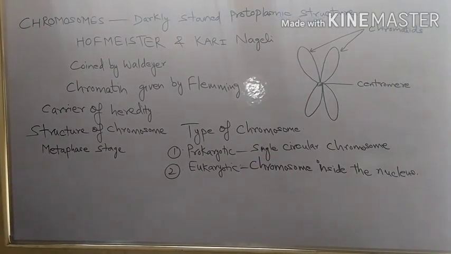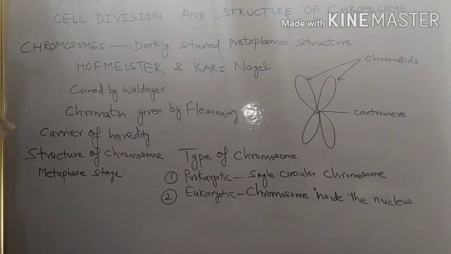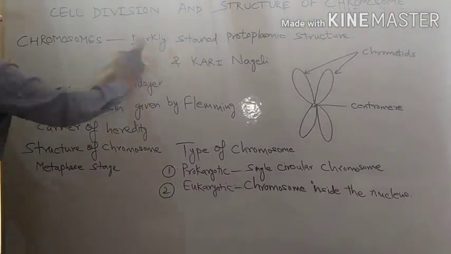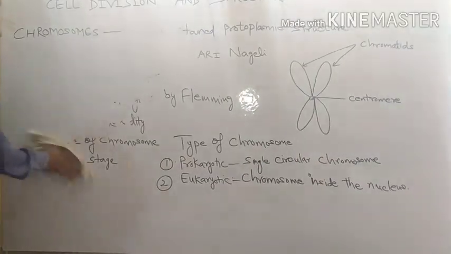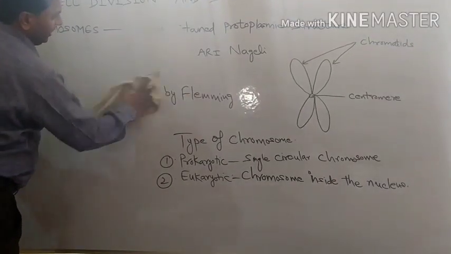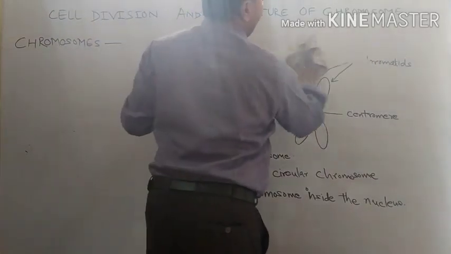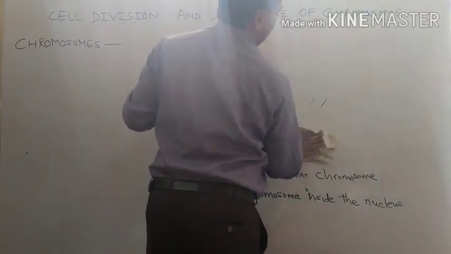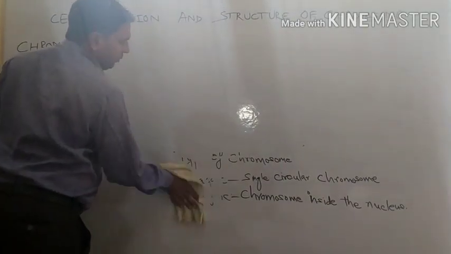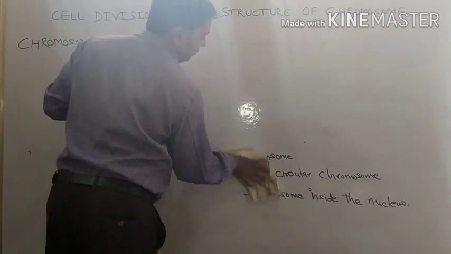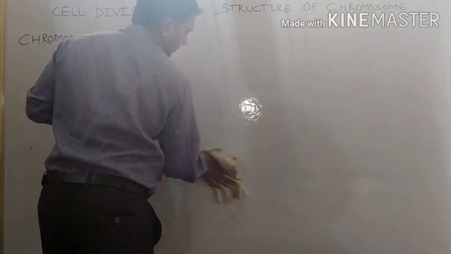The structure of chromosome I have told you. Now we will discuss the composition of chromosome. It is made up of nucleic acid 40%, in which DNA and RNA are both included. DNA is 35%, RNA is 5%, and histone protein is present 60% by volume. Histone protein is a basic protein with low molecular weight.